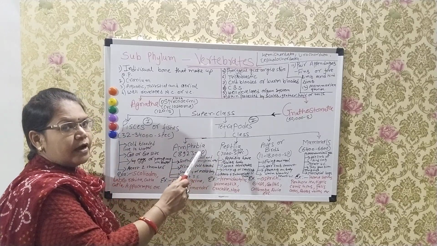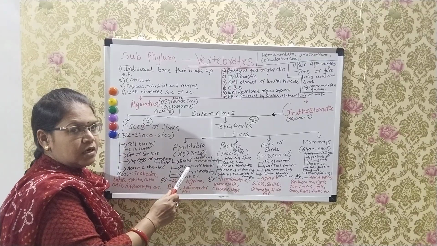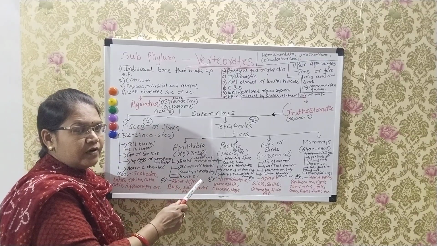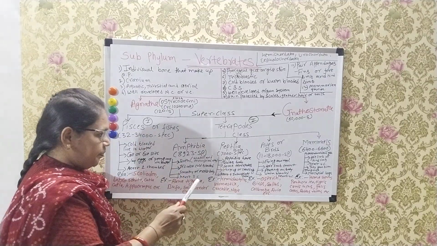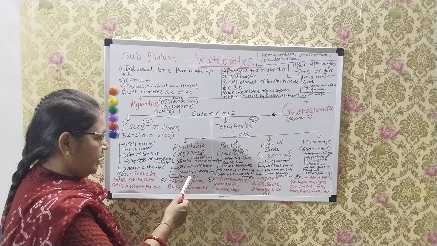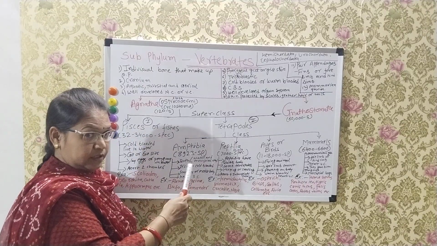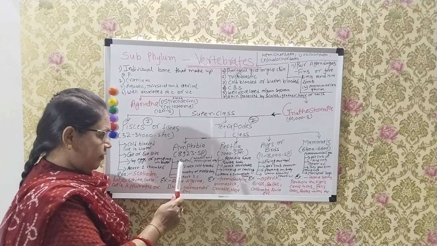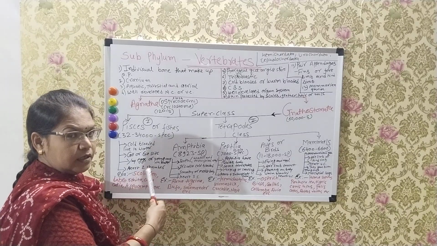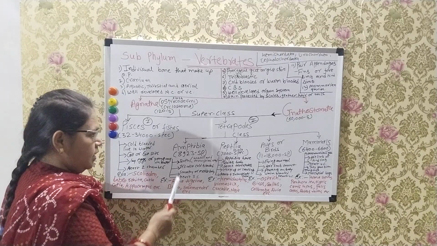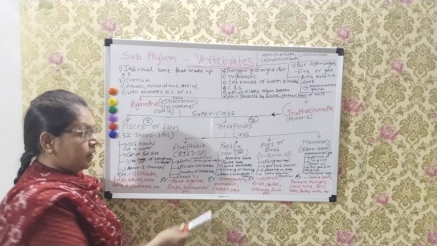Amphibia means both; these animals survive in water and on land, so we call them amphibia. They are also cold-blooded animals. Their body is smooth and moist, and they have a three-chamber heart: right auricle, left auricle and ventricle. Examples of amphibia: Rana tigrina, Bufo, salamander, etc.